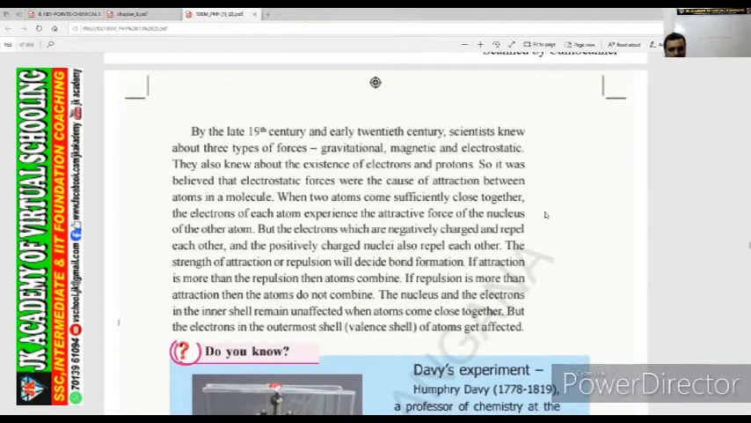By the late 19th century and early 20th century, scientists knew about three types of forces. What three types of forces in the 19th century? Gravitational, magnetic, and electrostatic. They also knew about the existence of electrons and protons. We had learned about all of these in the previous classes. These three terms are very important here: gravitational, magnetic, and electrostatic.